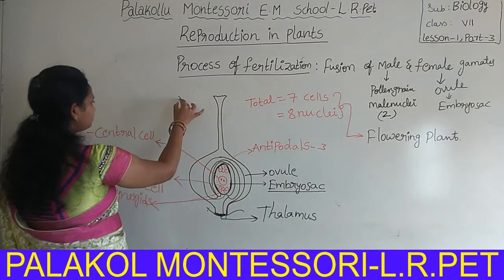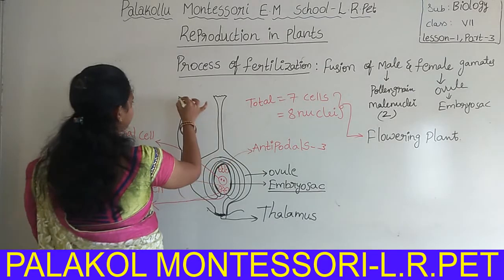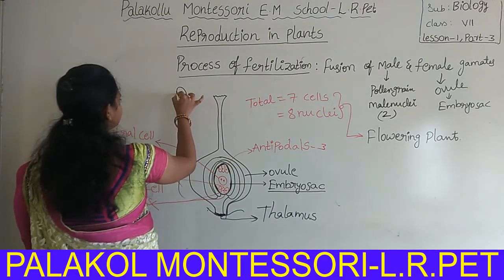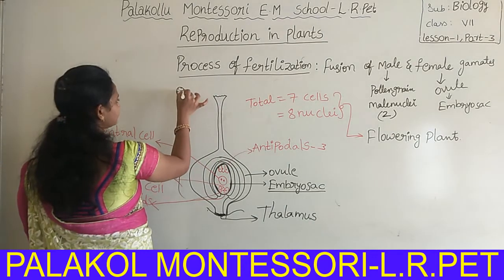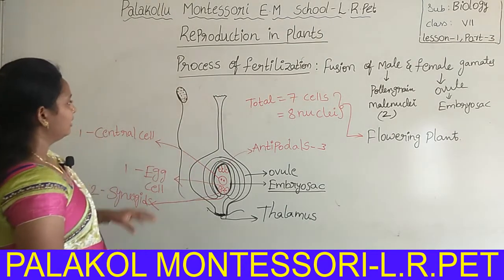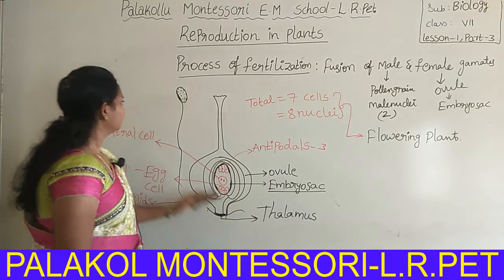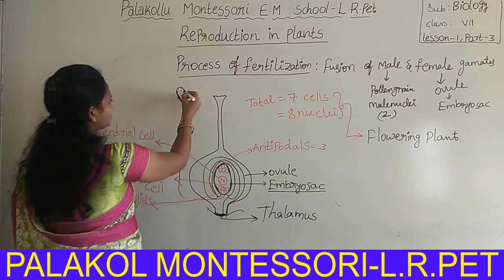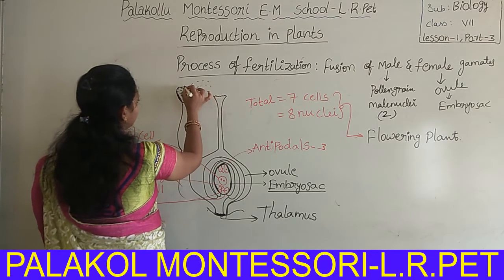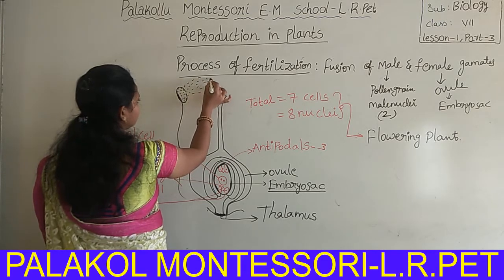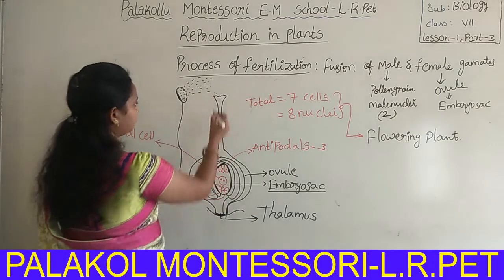Now here, stamens are present. At the tip of the stamen, the anther is present. Inside the anther, pollen grains are present. Whenever the anther matures, it bursts and releases the pollen grains into the atmosphere. Due to the wind, these pollen grains fall on the surface of the stigma.